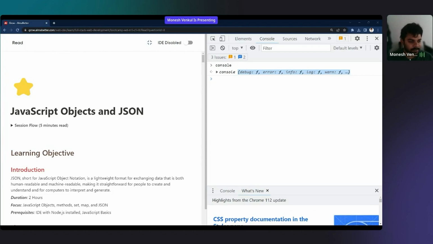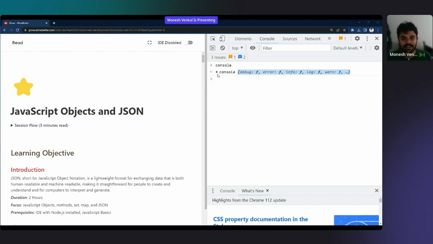JavaScript being object-oriented programming is different. Object-based programming is different. I'll tell you the difference. JavaScript is an object-based programming language. It's not exactly object-oriented. It is also object-oriented, but the meaning is not that. I'll tell you about object-oriented programming and object-based programming, and I'll tell you what an object is. Still, I have not come there, Aditya. Yeah, we can all call it an object, right? And yes, console is an object.